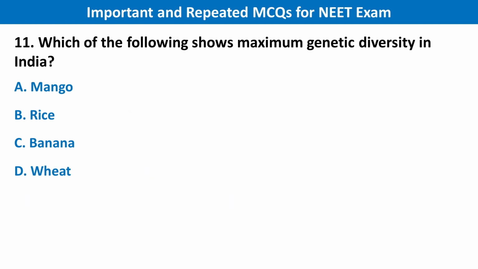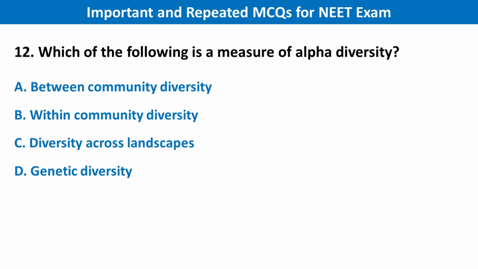Next question is which of the following shows maximum genetic diversity in India? Your right answer is option B, rice. Next question is which of the following is the measure of alpha diversity? Your right answer is option B, within community diversity.